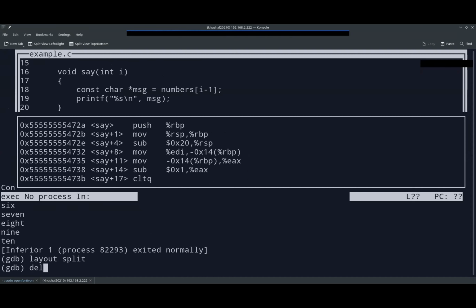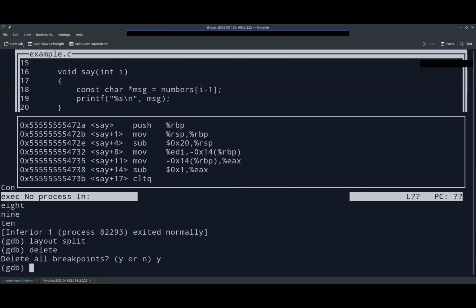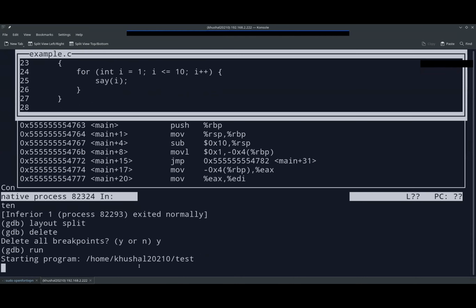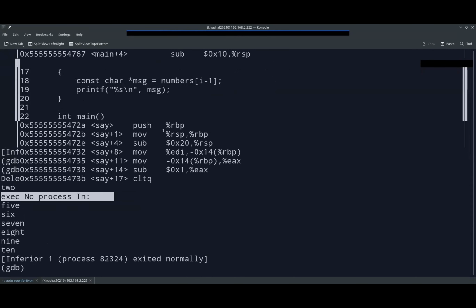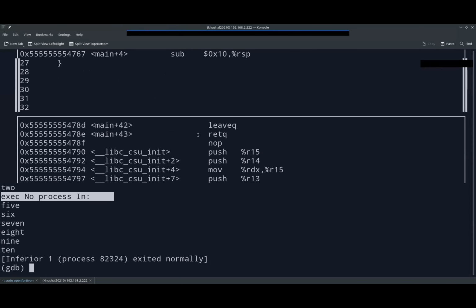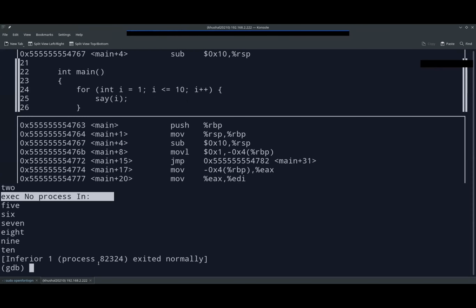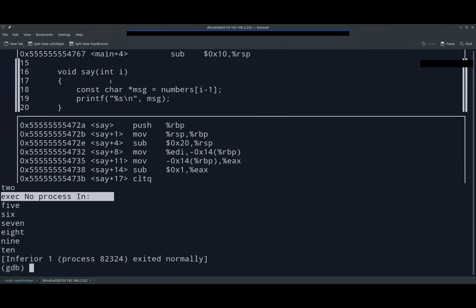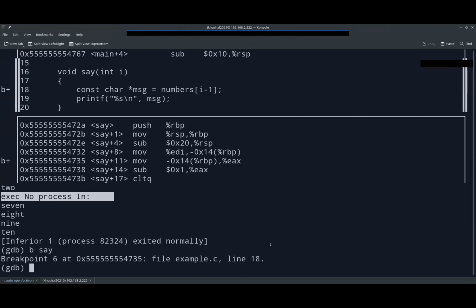So let me delete all the breakpoints. Yes. So let me run from the start. The program started and we have run the whole program, and you can see this instruction got executed in real time. Let's see that by halting the program, or just freezing the program in one state. For that, we have to set up a breakpoint again. Let's set up one at, I guess, line number 16, B space 16. We have set up a breakpoint at line number 18. Let's run the program now.